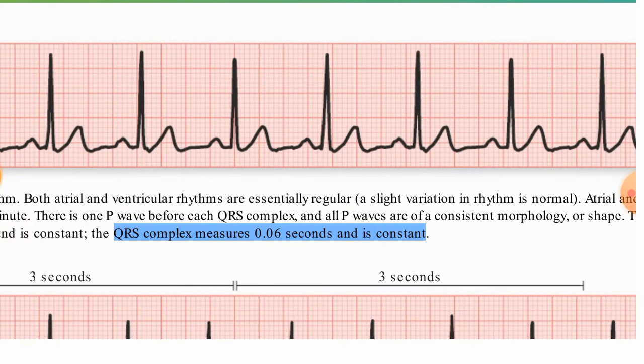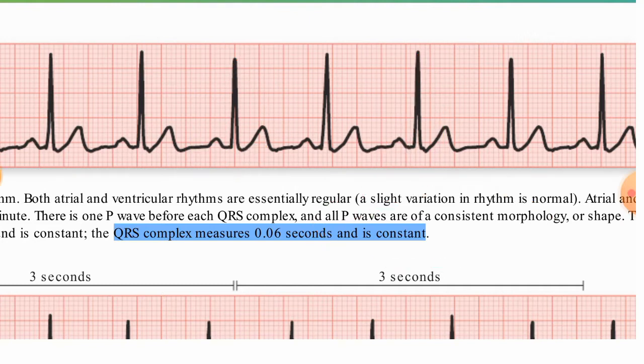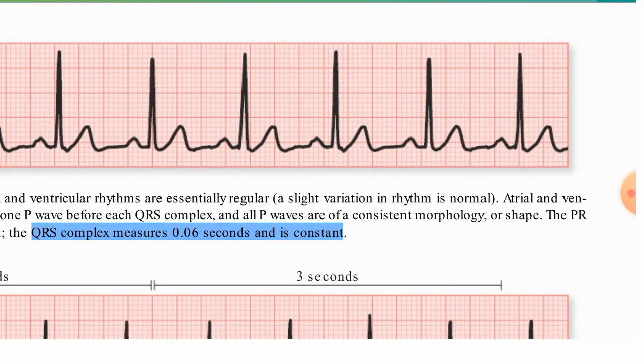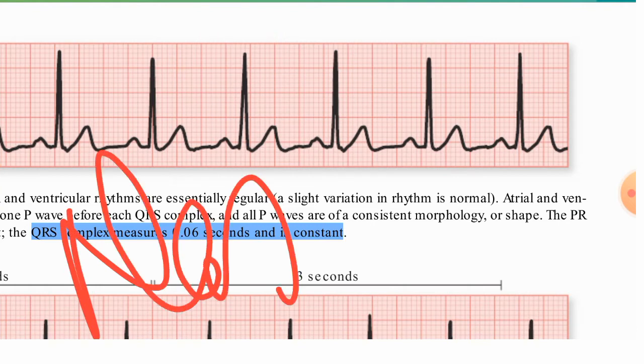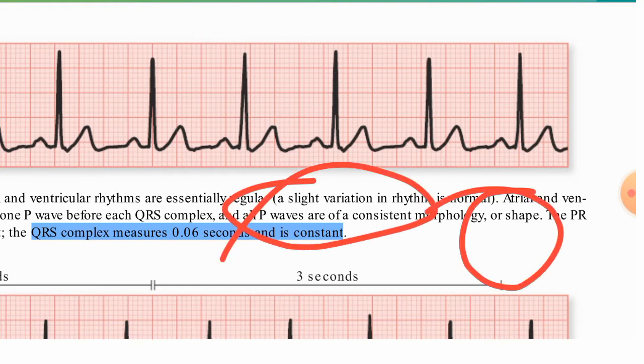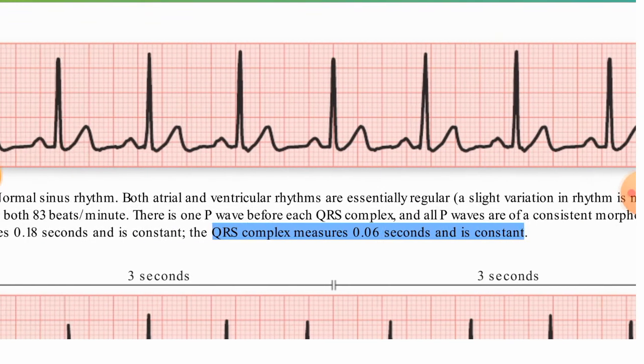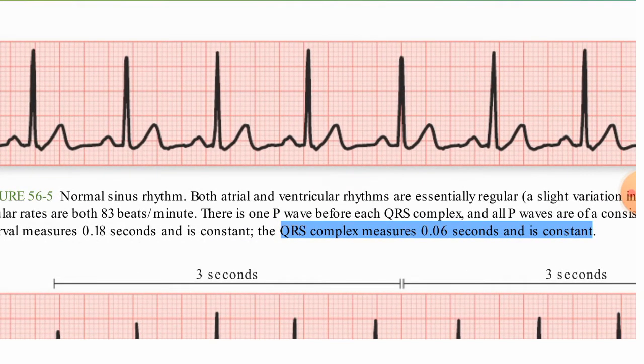So before each QRS complex, this is the QRS complex, there will be one P wave. This is the P wave, this is the QRS complex, and all P waves are of consistent morphology or shape. In normal sinus rhythm, the shapes and morphology will be consistent, and the PR interval measures 0.18 seconds.